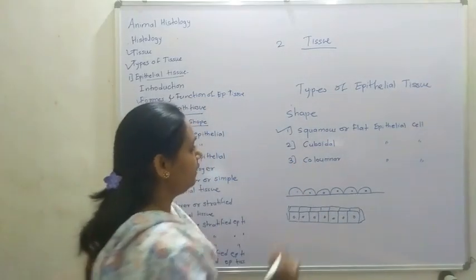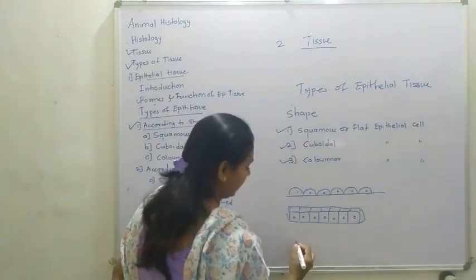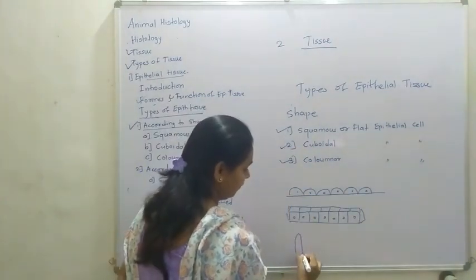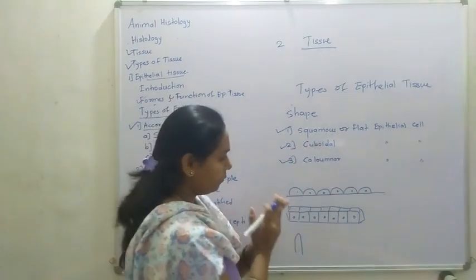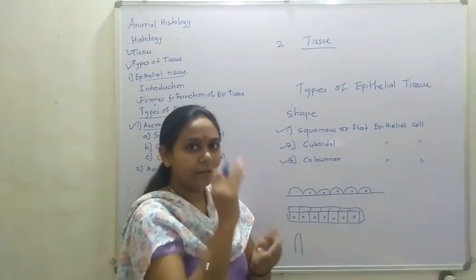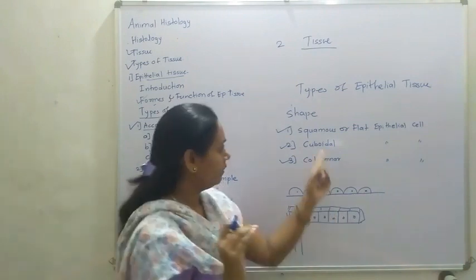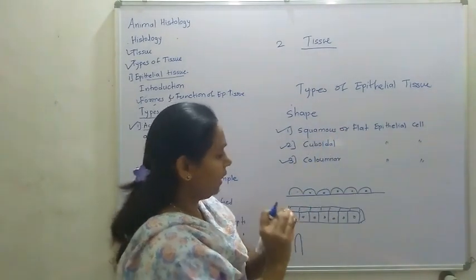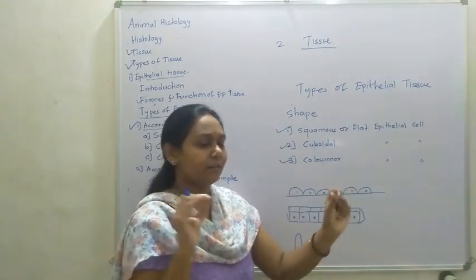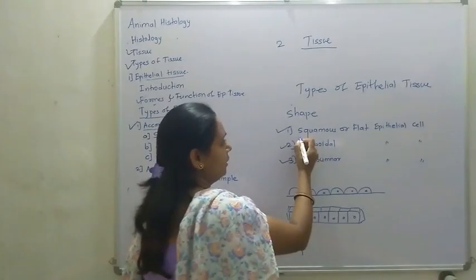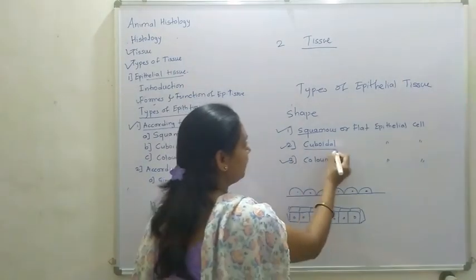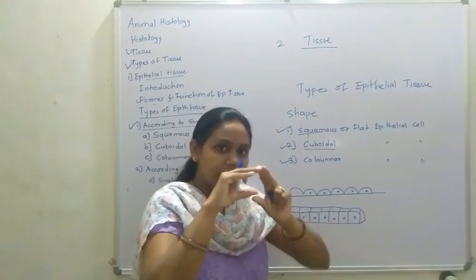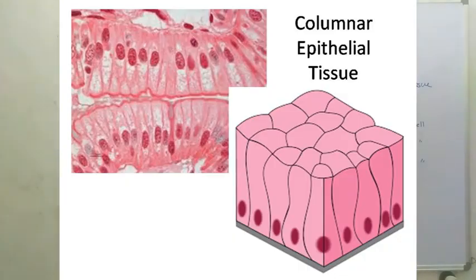And the third is the columnar epithelial cell. In the squamous epithelial cell, the width is greater than the length. In the cuboidal epithelial cell, the length and width are the same.